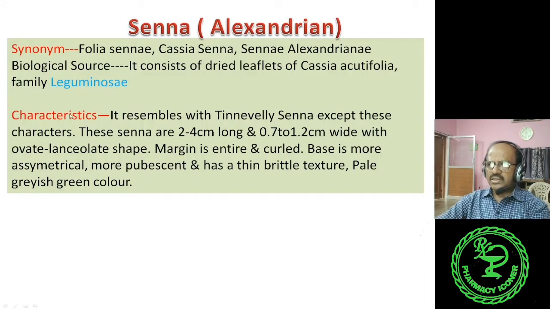About the characteristics of the leaf, it resembles Tinnevelly Senna except these characters. Almost same as Indian Senna except these characters. These leaflets are 2 to 4 cm long and 0.7 to 1.2 cm wide with ovate lanceolate shape.